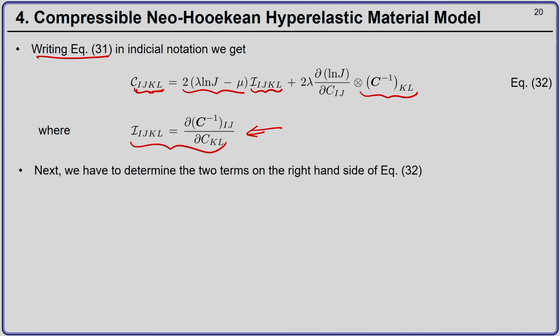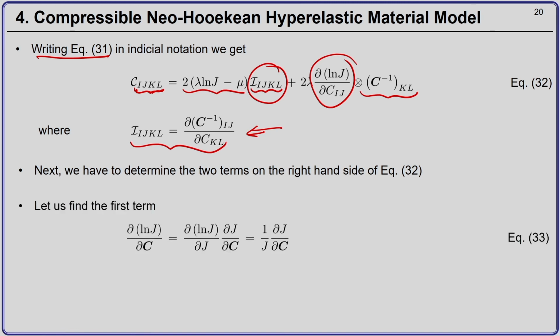Okay. So, we have to determine these two terms, so that we can have the explicit expression for the fourth order material elasticity tensor. Now, let us take this term. So, del by del C of ln j is nothing but del by del j of ln j into del j by del C. This is when we are applying the chain rule.